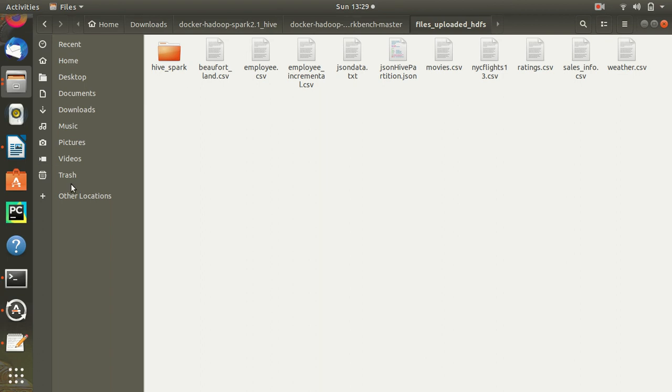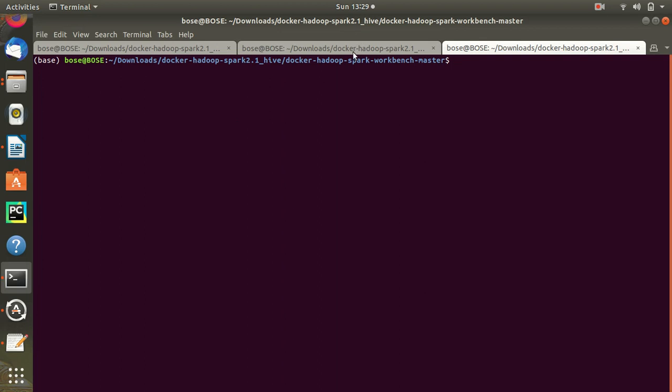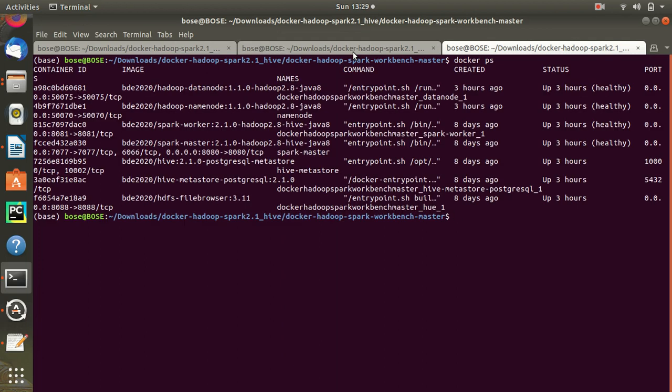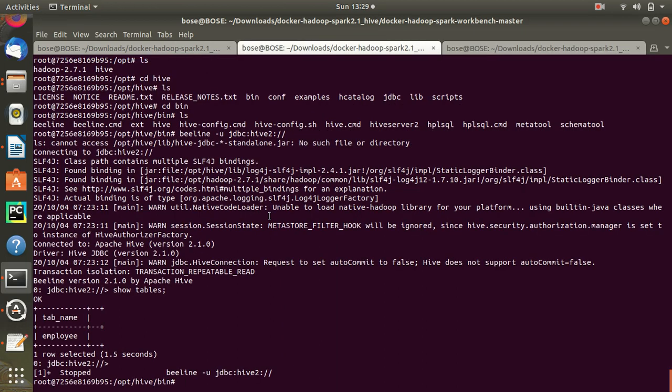So that is Hive. Now while connecting to Hive in our environment, we do a docker ps and you get the entry, and you can just go and type in beeline, beeline -u jdbc:hive2. I will just select the command here as well. This is the command.